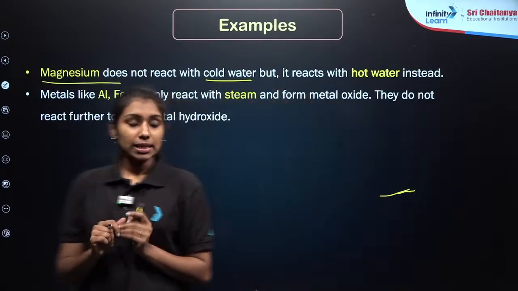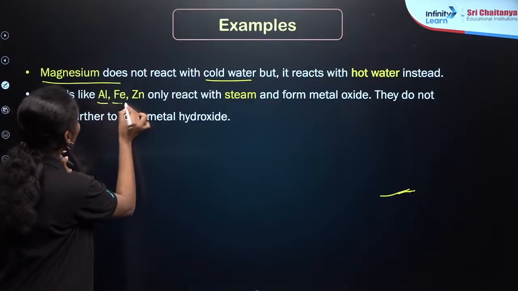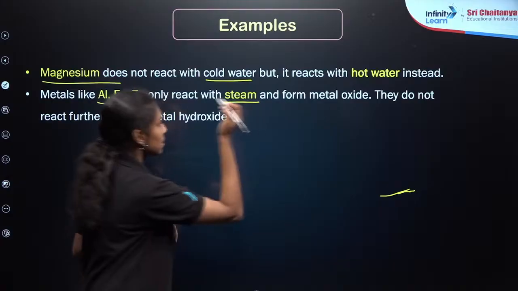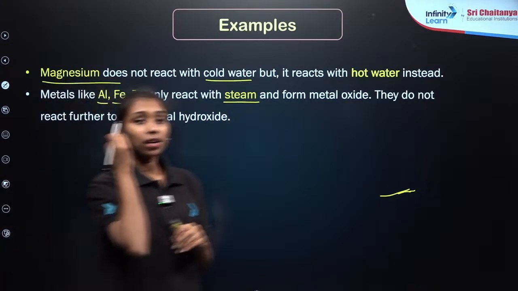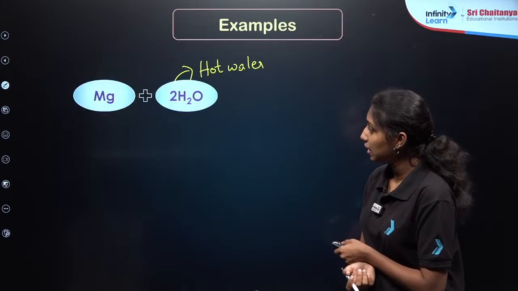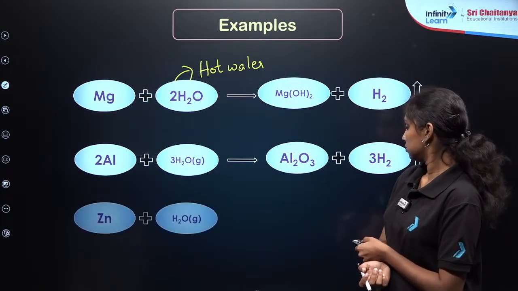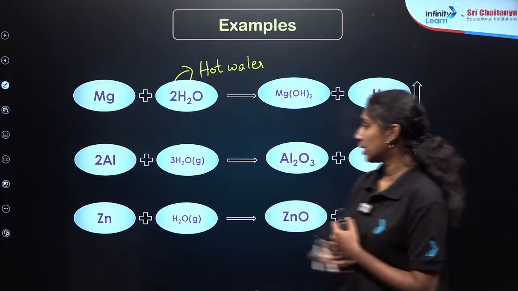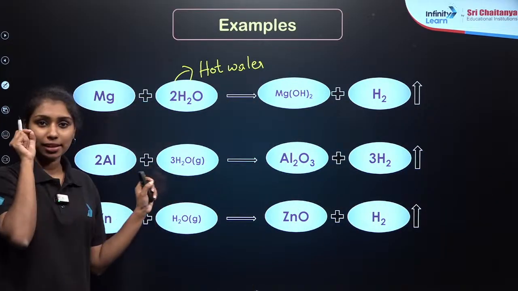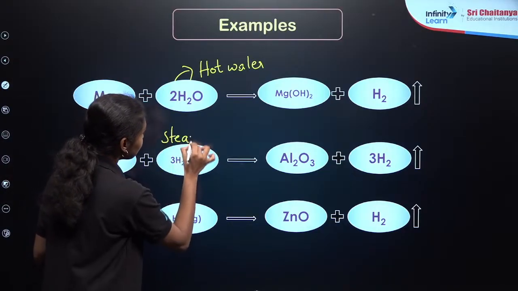Next, another example: the metals aluminum, iron and zinc only react with steam. They cannot react with cold water or hot water. For example, take aluminum. Aluminum reacts with water vapor, that is known as steam. It will react with the steam to form...